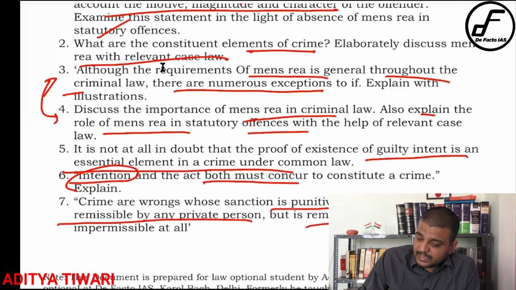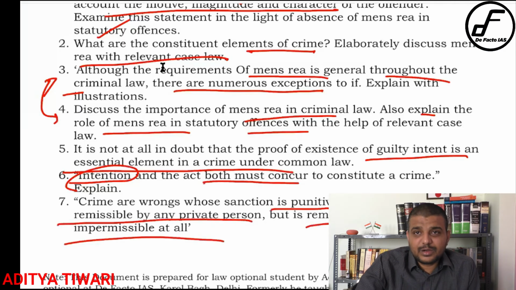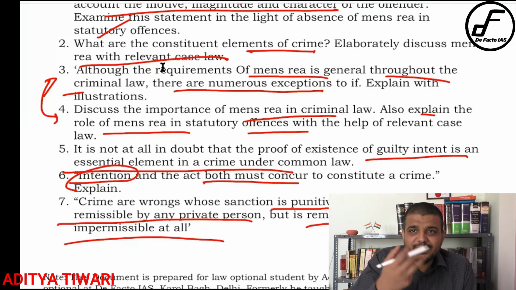but it is remissible by the Crown alone. It means you are basically talking about crime as a wrong against society. So it is a philosophical question in which they want to ask you about crime as a wrong against society, right?